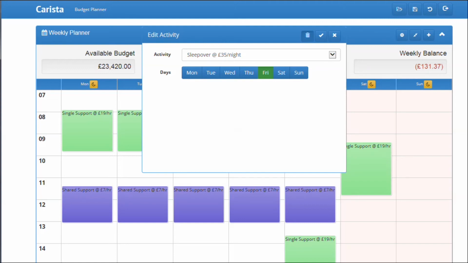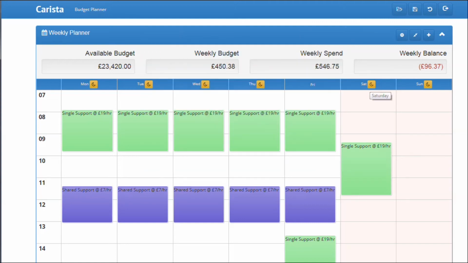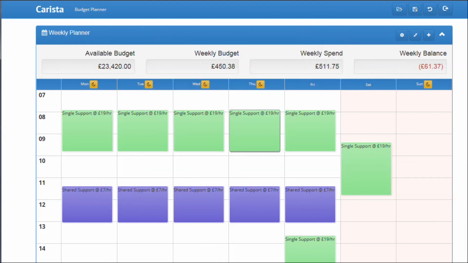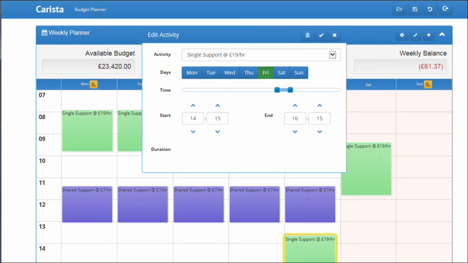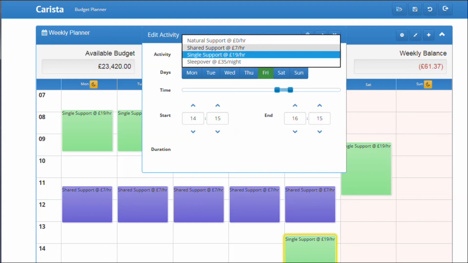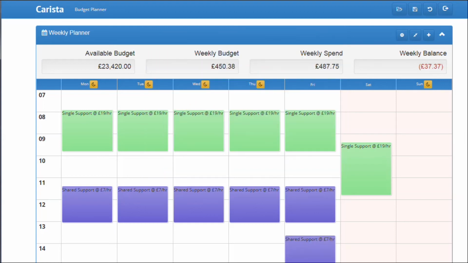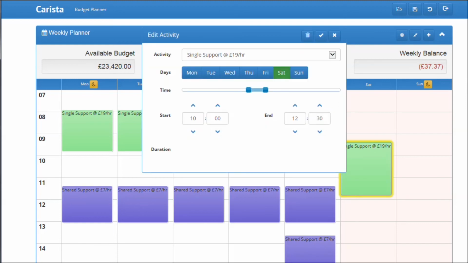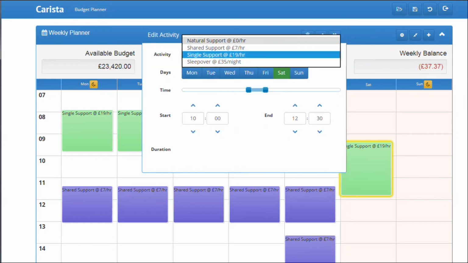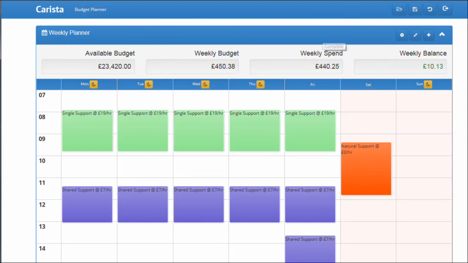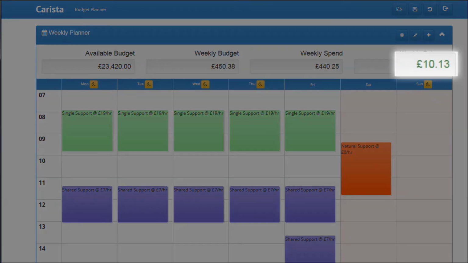But what if we change things around a bit? What if family members were happy to cover the weekend sleepovers for Friday night and Saturday night? And what if the Friday afternoon tea could be a group activity rather than one-to-one? And if a family member or another friend was able to go swimming on the Saturday? Now we can see that the budget balances.